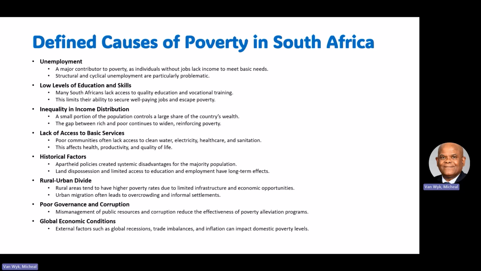Historical factors, your urban-rural divide. So people in the rural areas, there's a huge divide between them. And the poverty levels are really because there's no infrastructure, there's less economic opportunity in your rural area compared to urban. But now the people migrate from rural to urban, and the urban areas have created more challenges and problems.